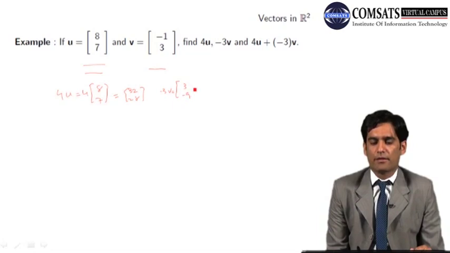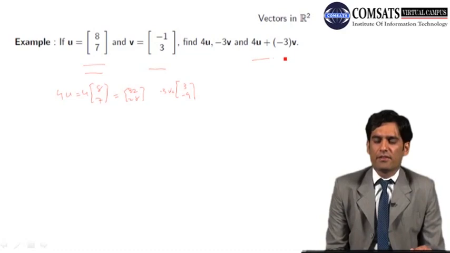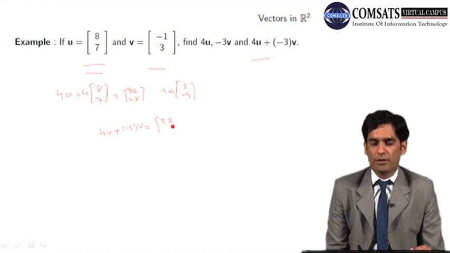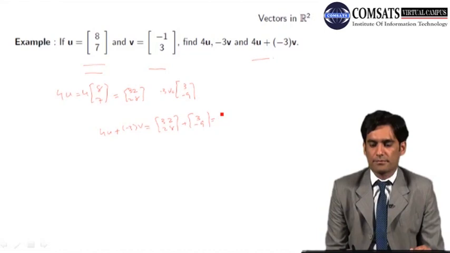3, minus 9. And the third one is 4u plus minus 3v, with 4u which we have calculated: the column vector 32, 28 plus 3, minus 9.